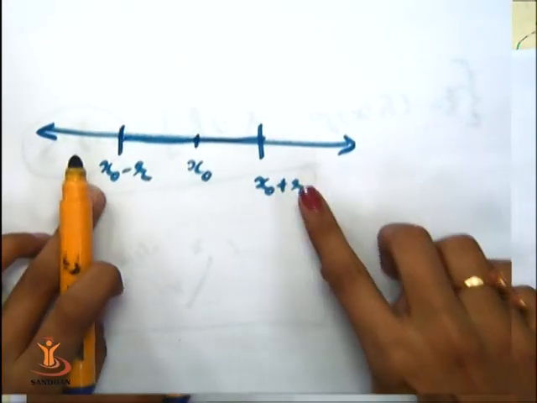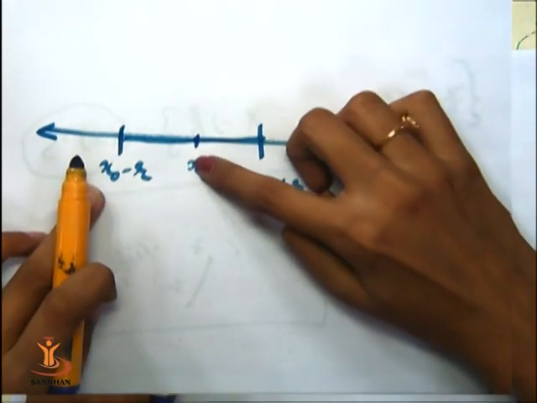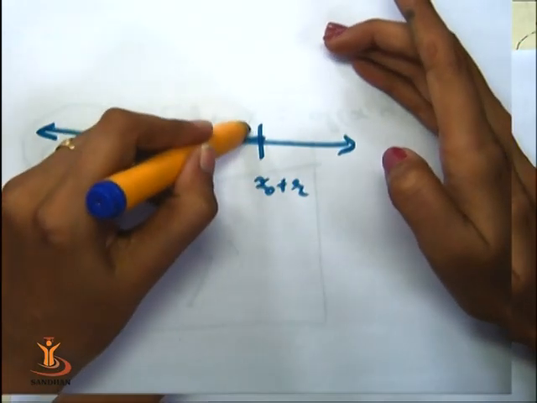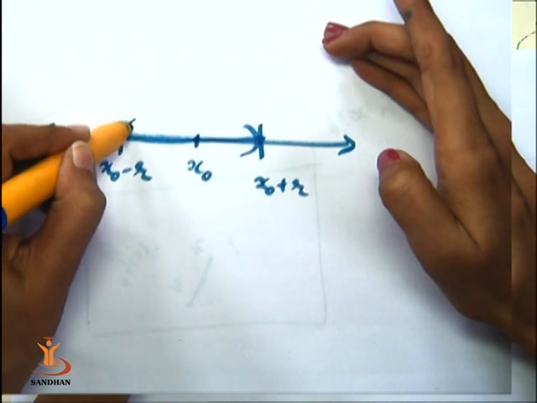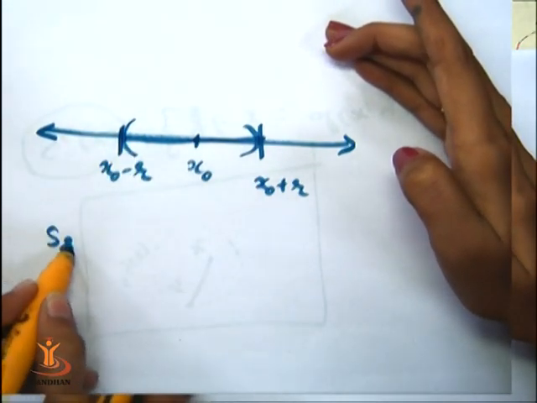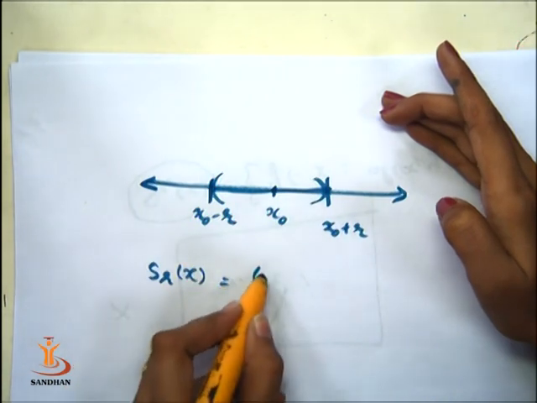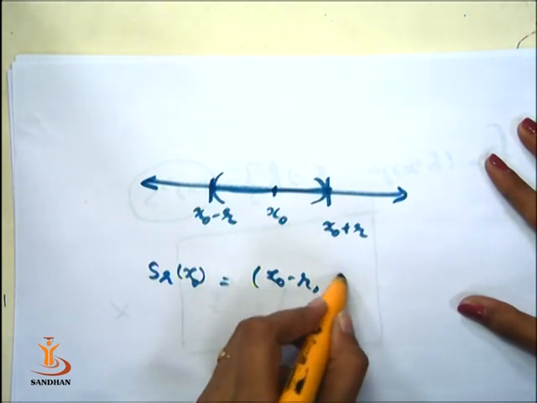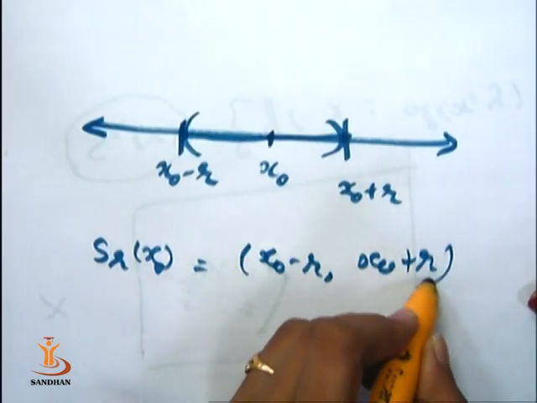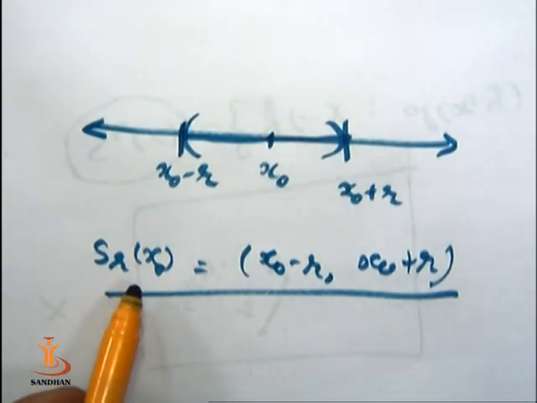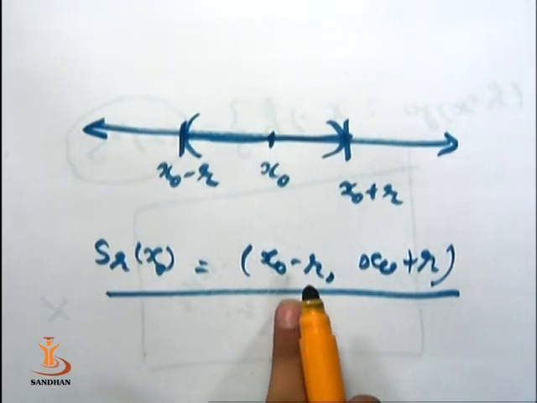So these both points are at distance r from x0. So what are the points which are at distance less than r, that is exactly these points. So what is Srx here? That is Srx0 is equal to the interval x0 minus r to x0 plus r.